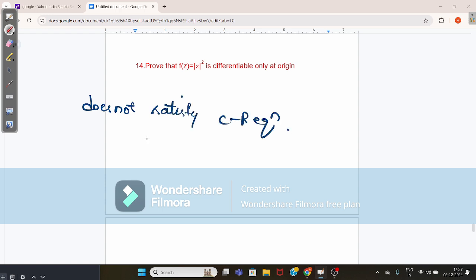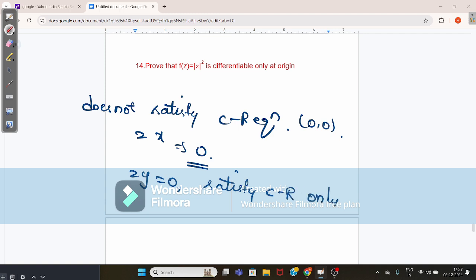Suppose you check for origin, 0 comma 0: where the x value is 0, 2x becomes 0, and 2y also becomes 0. So it satisfies the CR equation only at origin. This function is differentiable only at origin, not for other values of x and y.